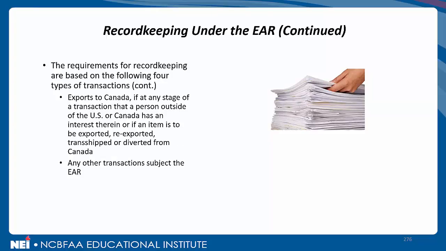Continuing on, first sub-bullet point, exports to Canada. If at any stage of a transaction a person outside of the U.S. or Canada has an interest therein, or if an item is to be exported, re-exported, transshipped, or diverted from Canada. That's a long one. And then the basket approach, catching everything else, second sub-bullet point, any other transaction subject to the EAR. So anything to do with the EAR, transaction-wise, and supporting activities around a transaction, there are some record-keeping requirements.